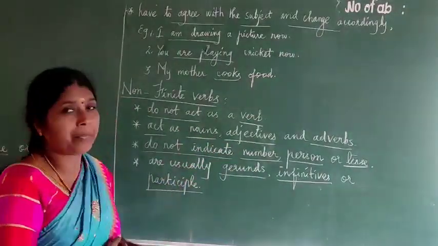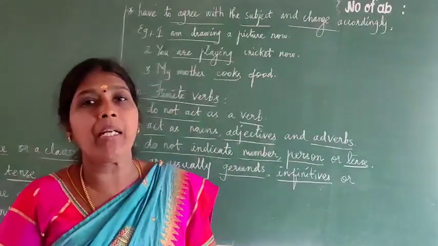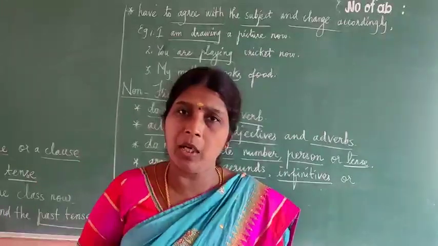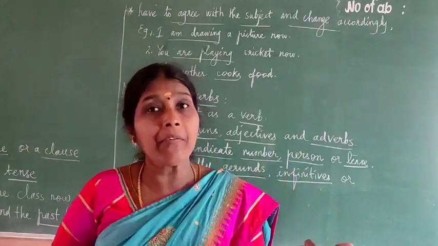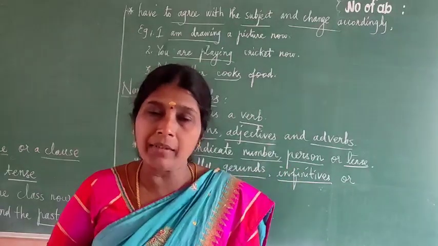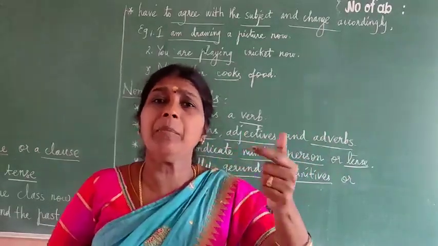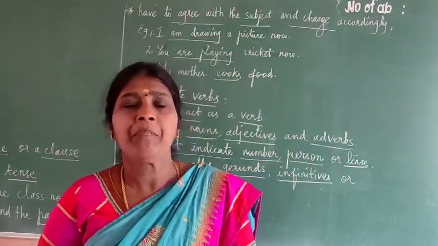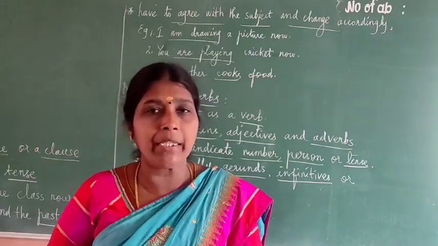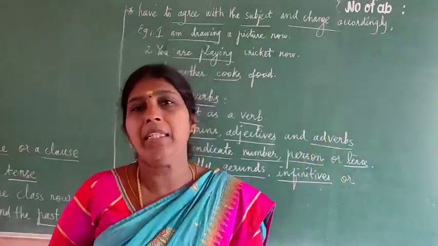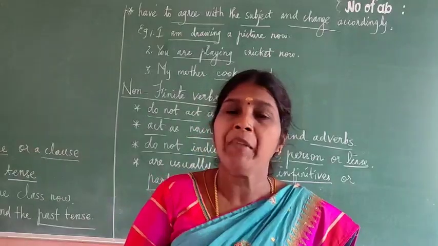Then participle. Participle, you know, has two types: present participle and past participle. For example, if we take the verb give: give, gave, given. Given, verb 3, is the past participle. Giving, the ing form, is the present participle. Maximum, we learn in this order only.